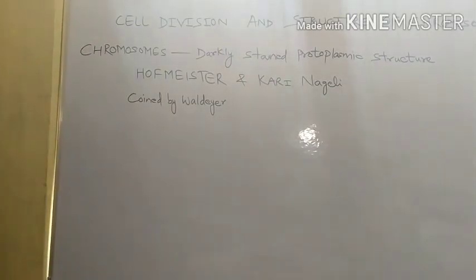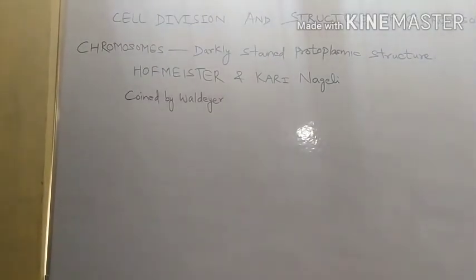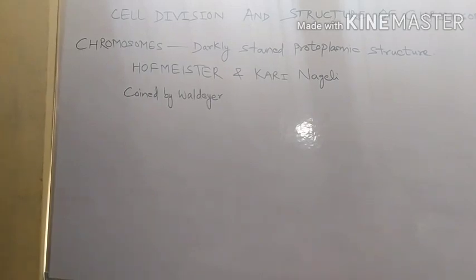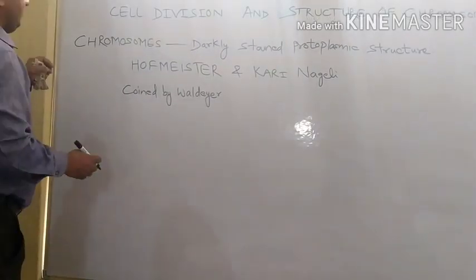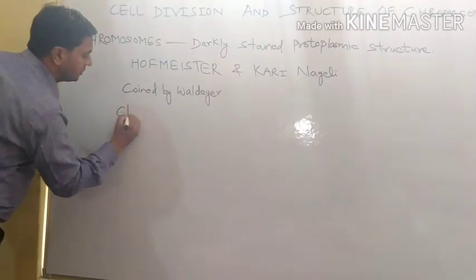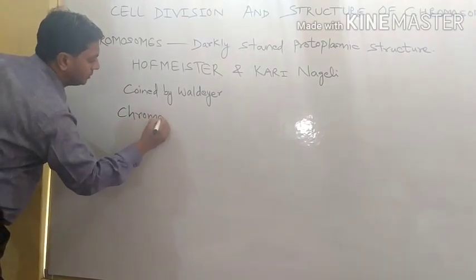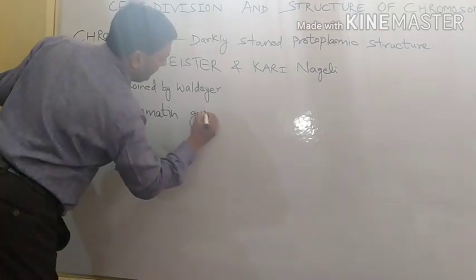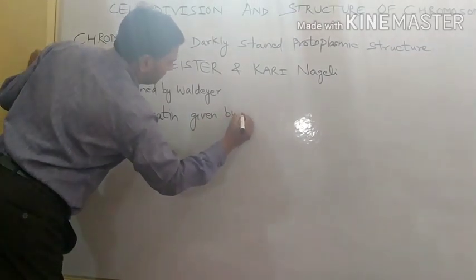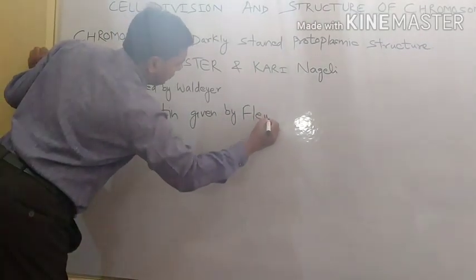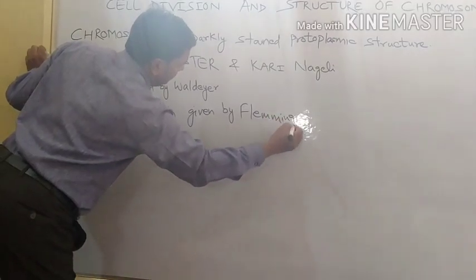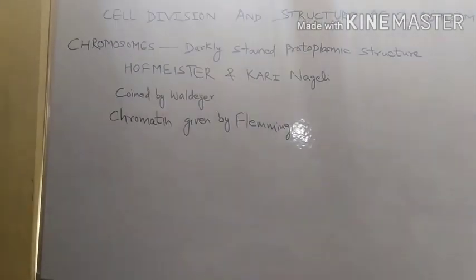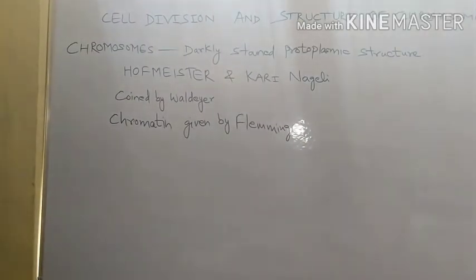After that, the name chromatin was given by Fleming. So this is the history of chromosome.